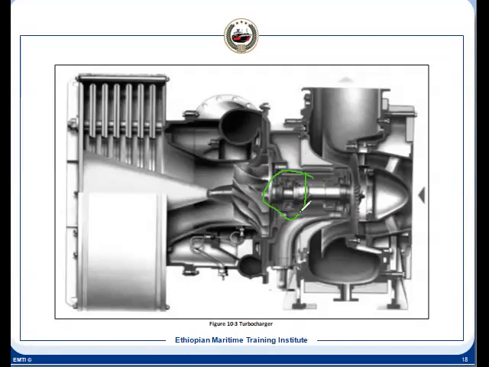What is the advantage of this type of arrangement? One advantage is that we can reduce the length of the shaft.